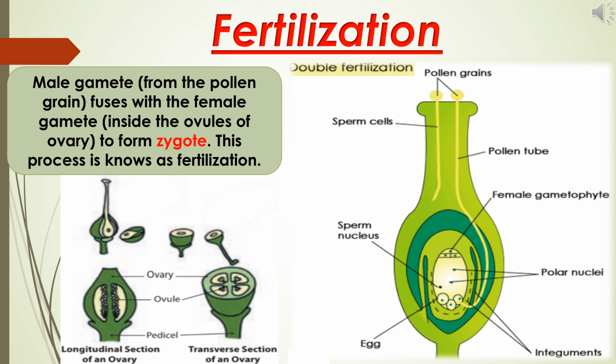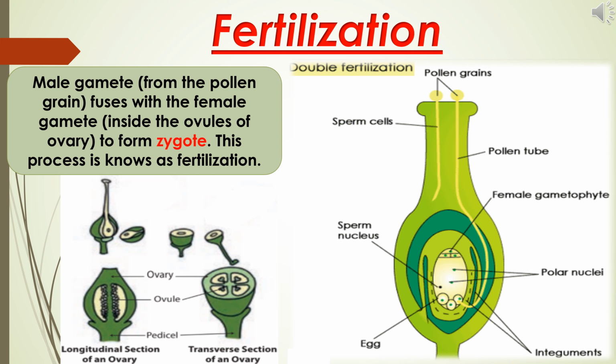This pollen tube carries the male gametes. Pollen tube grows through the style of the gynoecium and reaches into the ovary. Inside the ovary, small round structures are present called ovules. Inside the ovules, the female gamete or egg cell is present. The pollen tube reaches into the ovary and finally into the ovule.